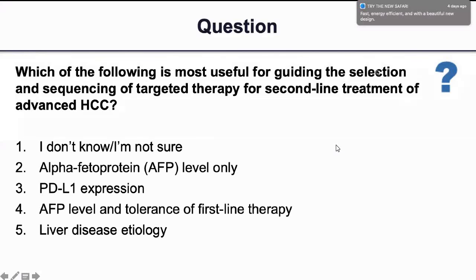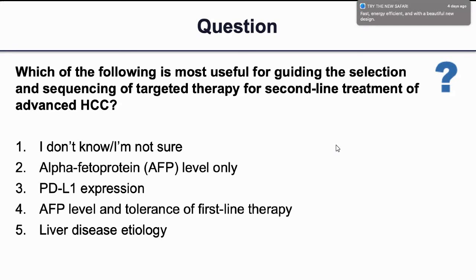So which of the following is the most useful for guiding the selection and sequencing of targeted therapy for second-line treatment of advanced HCC? So this question will again go to Dr. Denny only. Out of these 5, whether you want to choose one or more than 2, which is the most useful indicator? I think the most useful will be the 4th point: what is the AFP level and tolerance to the first-line treatment? So this is the first and foremost. And obviously, if we are considering IO as an option, PDL1 expression is also required. So the most appropriate choice is the 4th one.